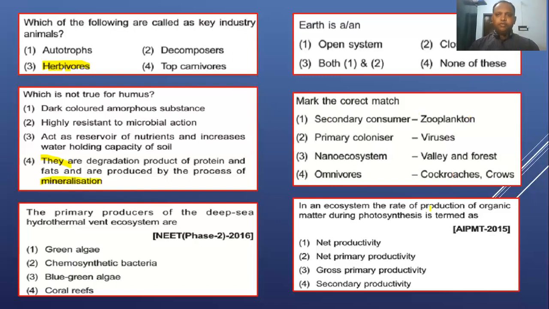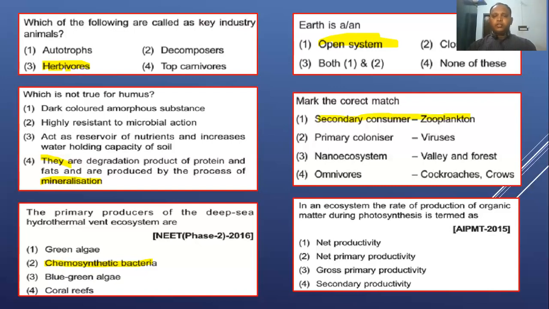And the next is a previous year question given here. The primary producer of the deep sea hydrothermal vent ecosystem is chemosynthetic bacteria. There light is not available, where only inorganic nutrients are available. Mark the correct match. Secondary consumer, zooplankton, that is right in a pond ecosystem. Primary consumer, and so on. Omnivore, the cockroaches, crows. So they asked for the correct statement, the first one, pond ecosystem, right?